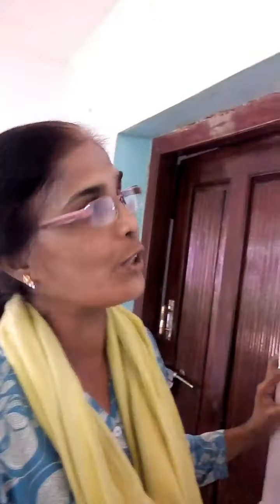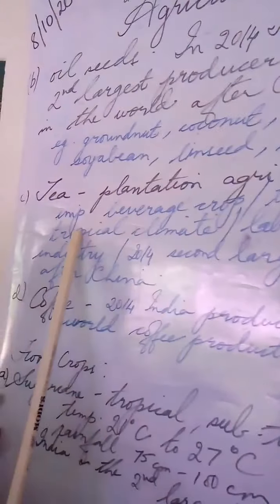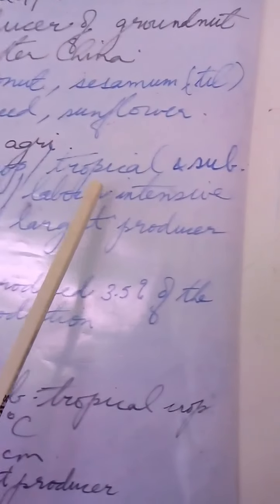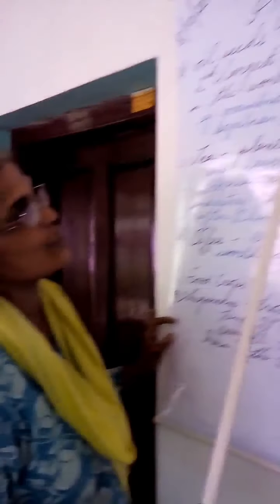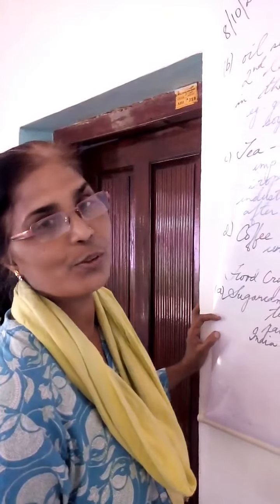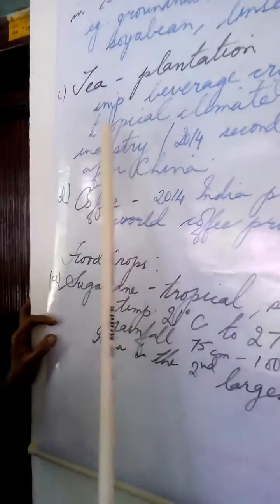Then tea, you know that it is considered a plantation crop or plantation agriculture. It is also another example of beverage crops. It requires both a tropical and subtropical climate. Not only that, tea is also considered a labor intensive industry, and no doubt there are many specialities about it. In 2014, India was the second largest producer of tea also, after China. India was the second largest producer of tea.